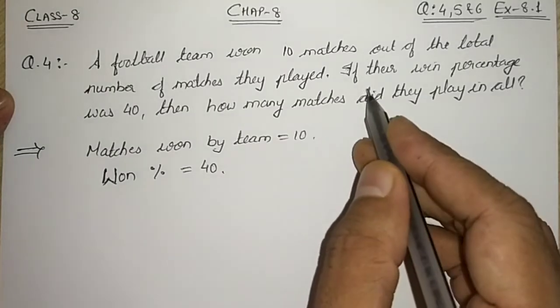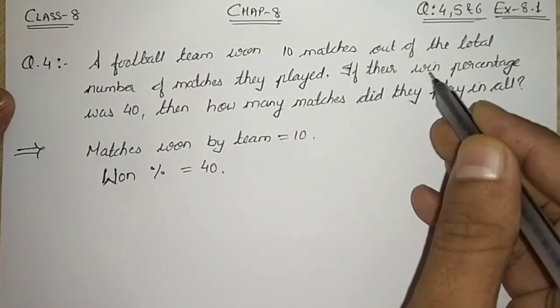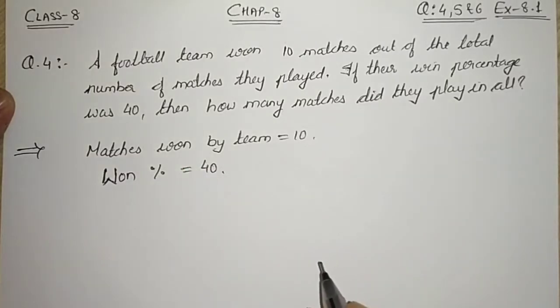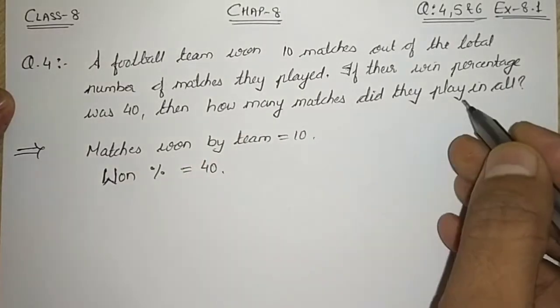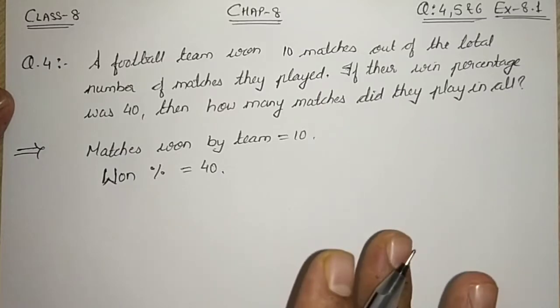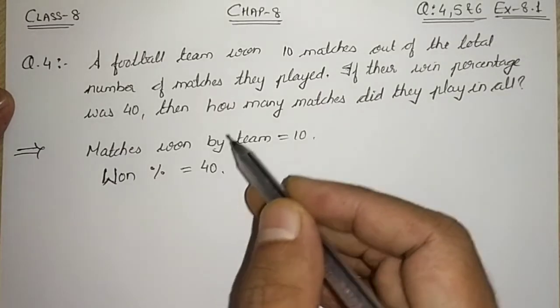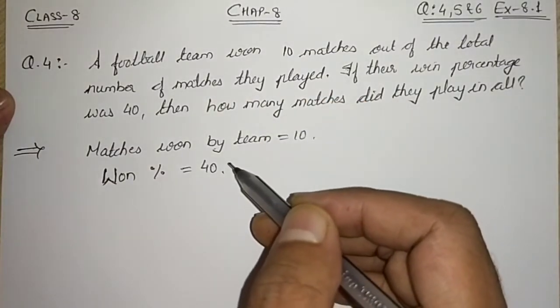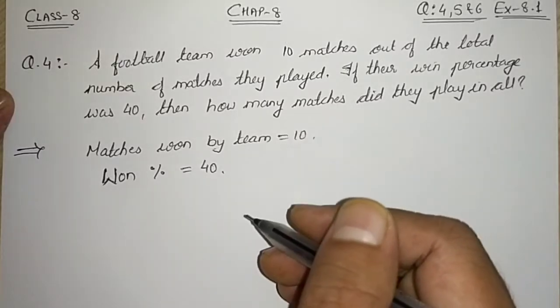Also, one hint they have given us. They have told that if their win percentage is 40%, then find out the total number of matches they played. So we have to find the total number of matches. What we will do? We will first write whatever they have given us, whatever the hint they have given us.